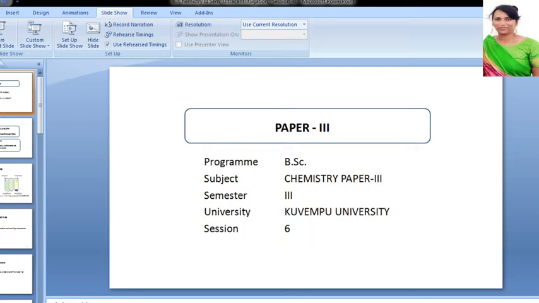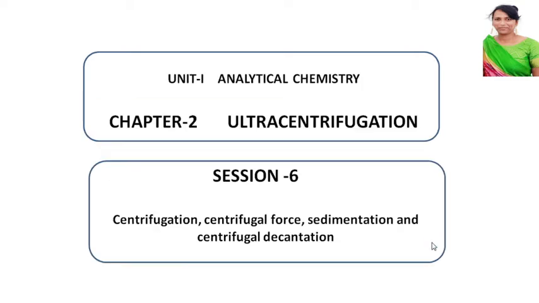What are the things that we are going to cover in session 6? In this session 6, we are going to start with the second chapter of Analytical Chemistry for B.Sc 3rd semester, that is ultracentrifugation.